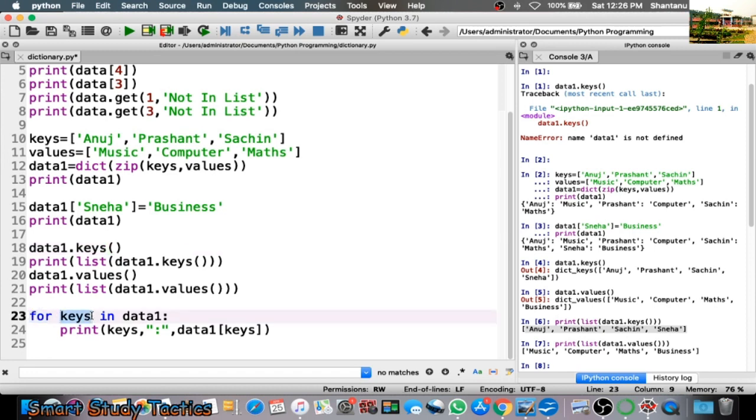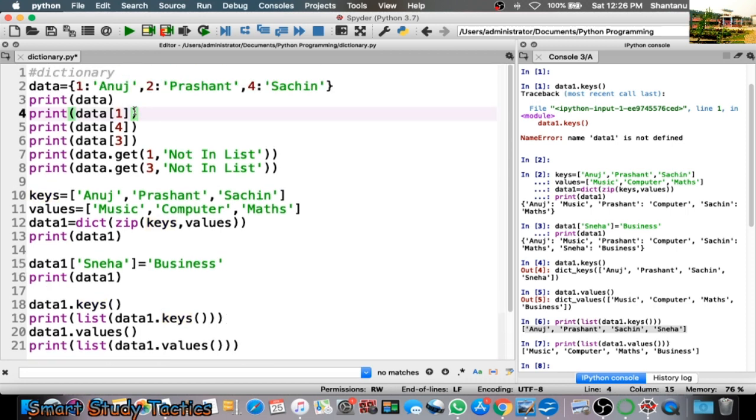So now what I will do, for loop with keys, because the keys are the main thing to call the values. That's why I use the keys here. So for keys in data1, I am going to access the keys in data1. Here you can see print keys. I'm going to print keys. Keys are Anuj, Prashant, Sachin and Sneha. Here I'm going to call data1 and the values from this. This method I am using to call the values.